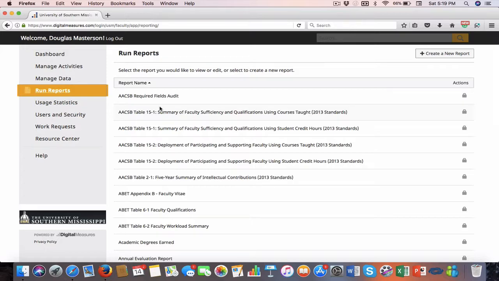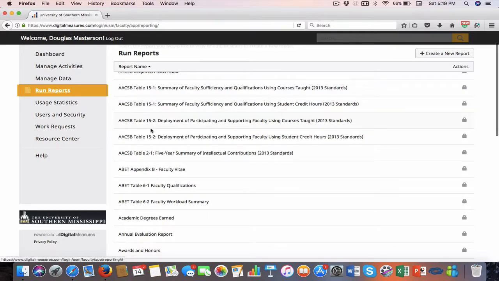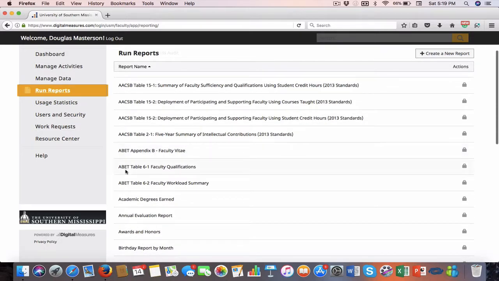But just to give you an idea, you can run AACSB reports, things that are required for that particular accrediting body, and the ABET accrediting body, for faculty vita and faculty qualifications. That stuff can be pulled directly from Activity Insight and build these reports in no time, and they're in the right format, and you're ready to go.